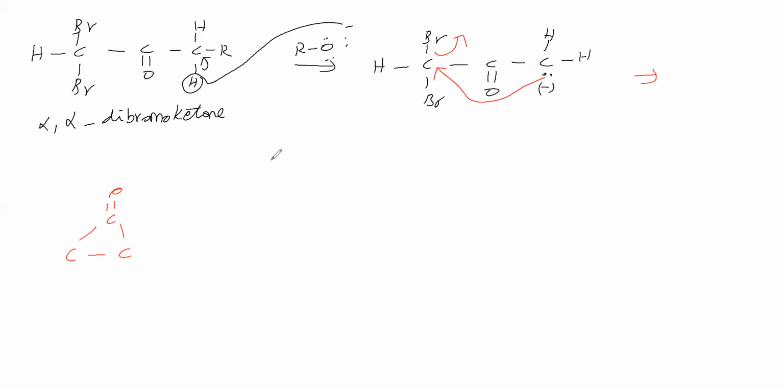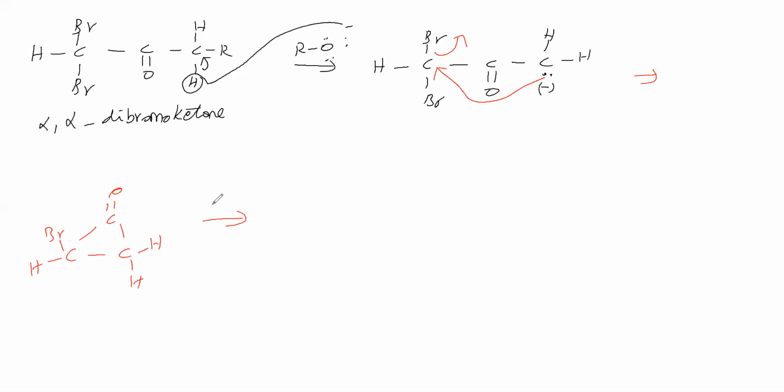In one case, CH2. In one case, CBrH. Here, what will be there? A positive charge will be there. At this carbon, positive charge will not be obtained. Why? Because a lone pair is coming, a bond is leaving. So the net is nothing. Therefore, positive charge will not be there. Okay, next step we will see.